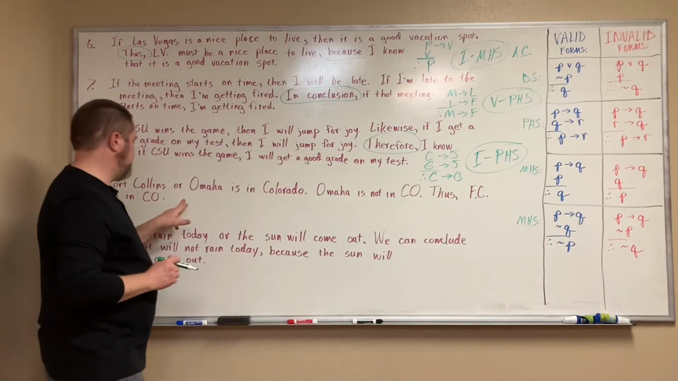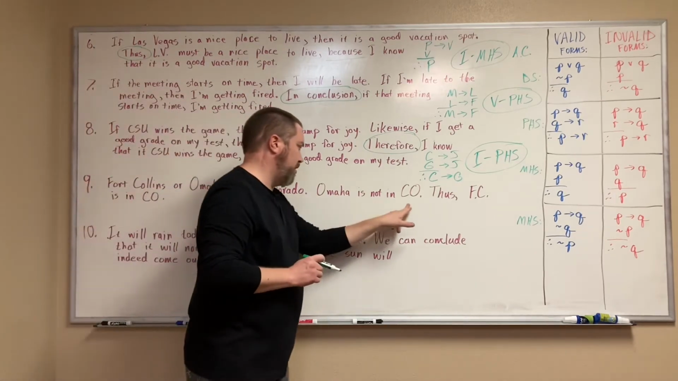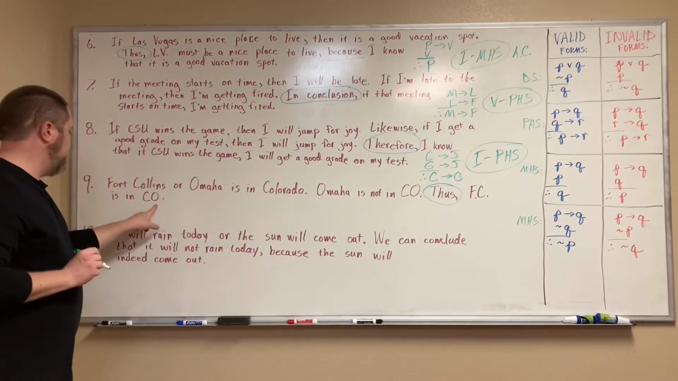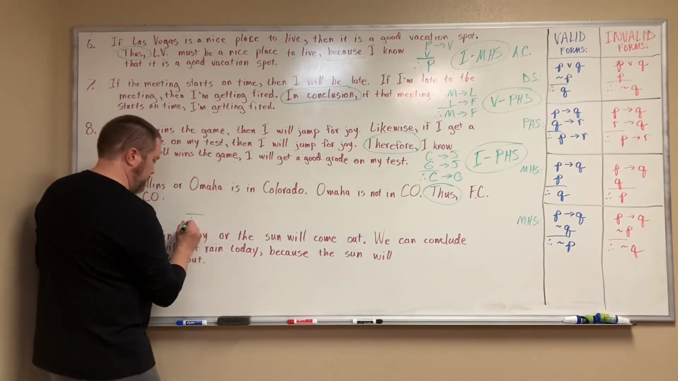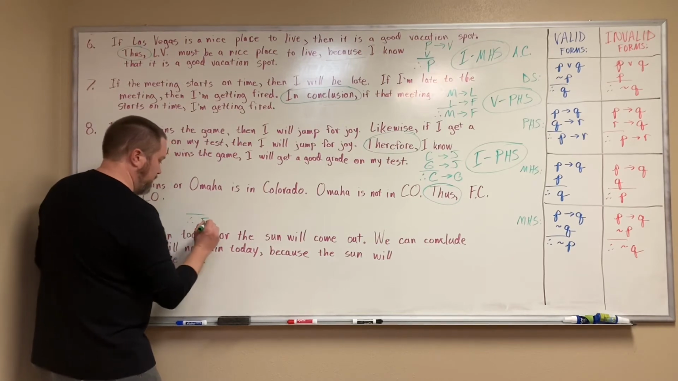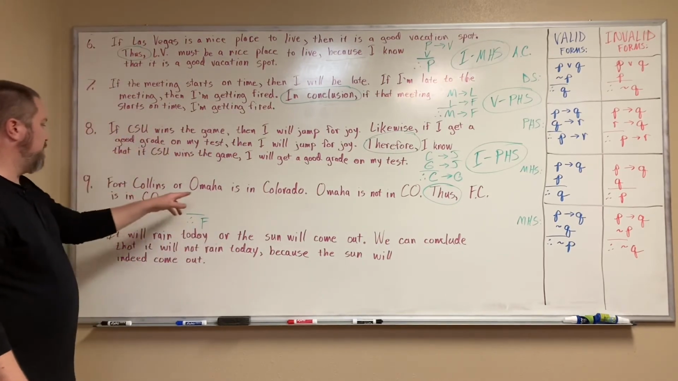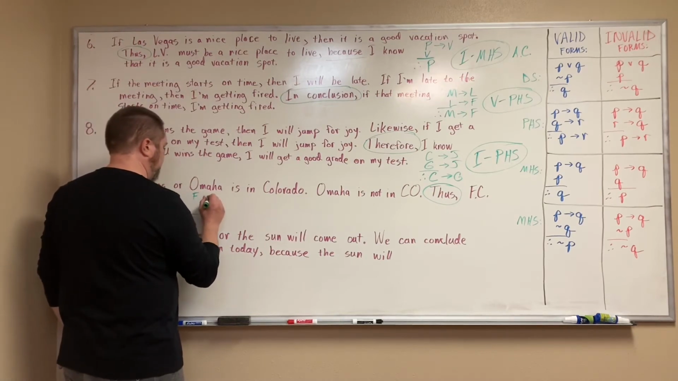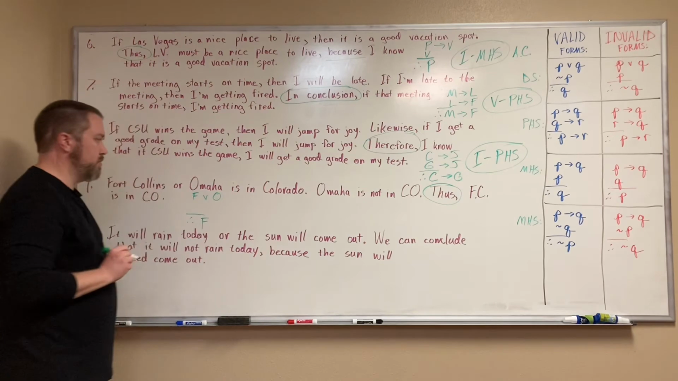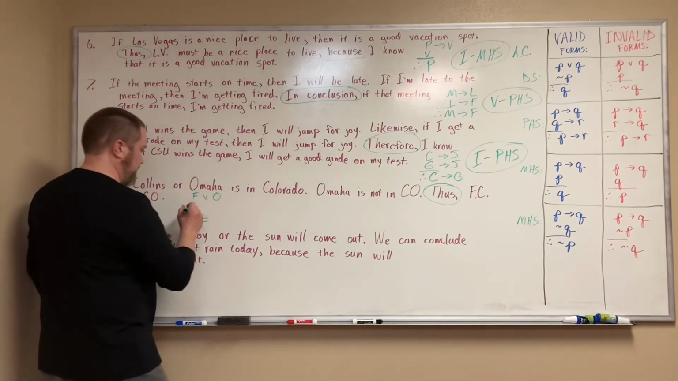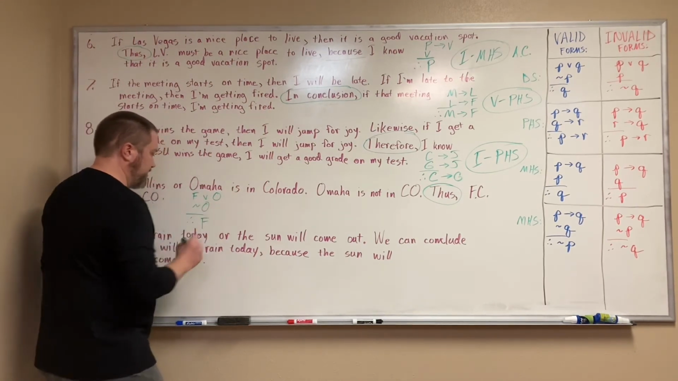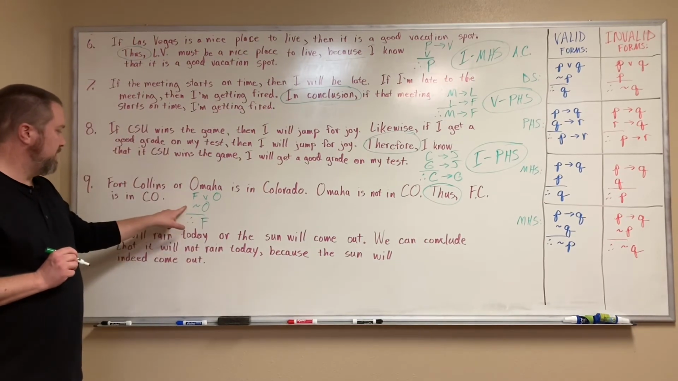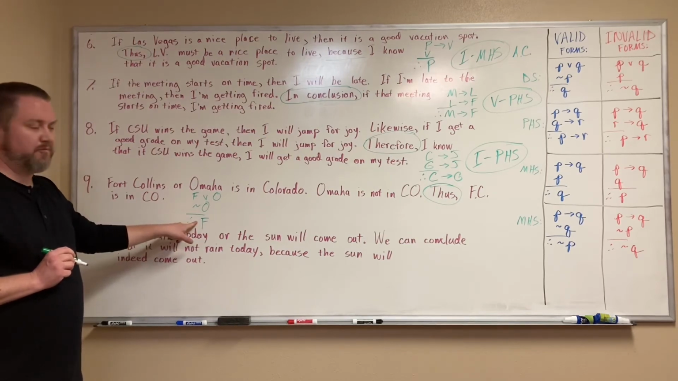Okay. Fort Collins or Omaha is in Colorado. Omaha is not in Colorado. Thus is going to be our conclusion indicator. Fort Collins is in Colorado. So our conclusion is F. Fort Collins is in Colorado or Omaha is in Colorado. So F, wedge, O. Omaha is not in Colorado, so negation of O. So we have F or O, not O, and we conclude with F.